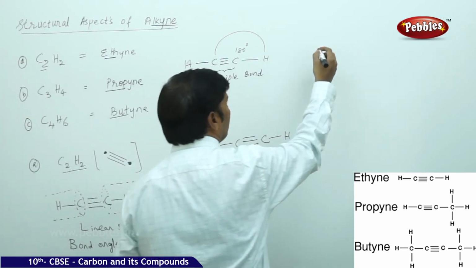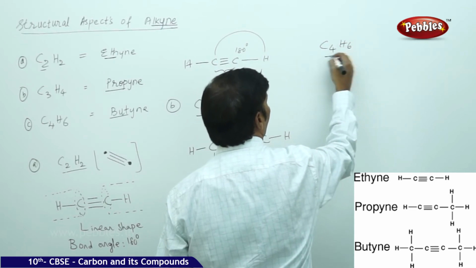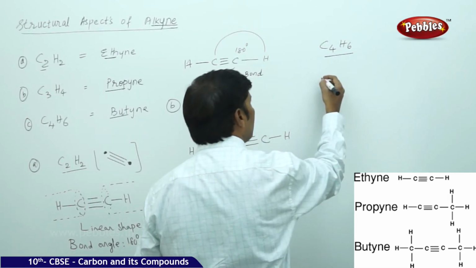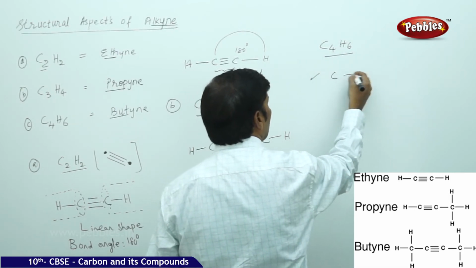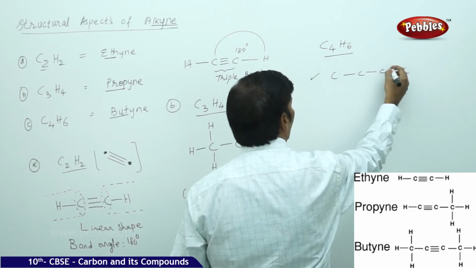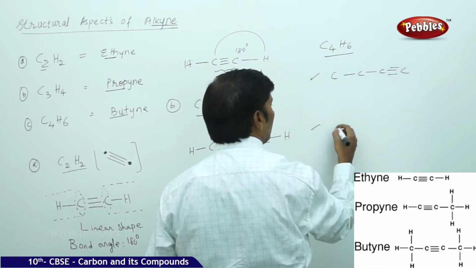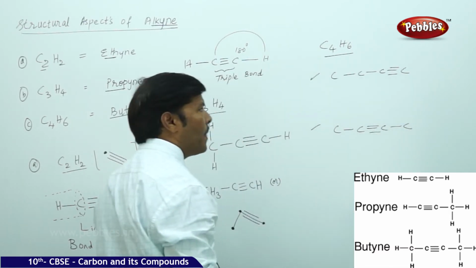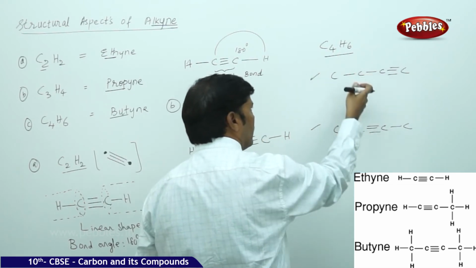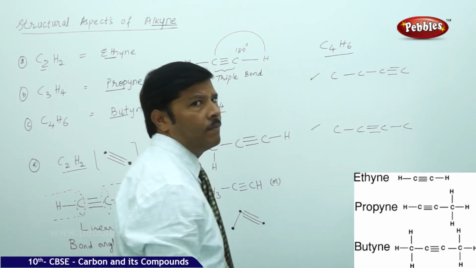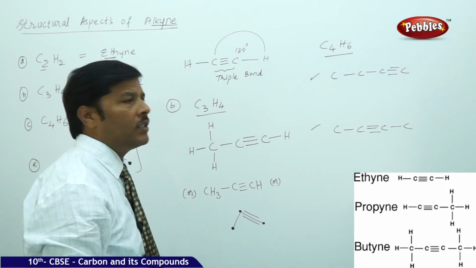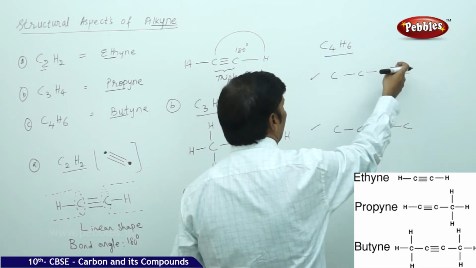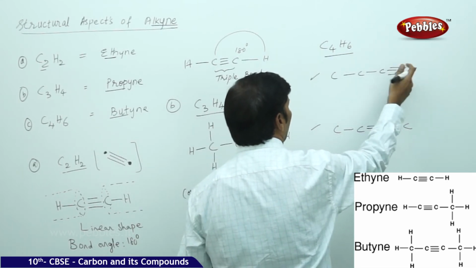Similarly, you go for butyne. C4H6 is butyne, number of carbons are 4. You can create a triple bond between any two carbons. One is, you can take 1, 2, 3, 4, and create a triple bond over here. Next, 1, 2, 3, 4, you can create a triple bond over here. So what is happening, these two structures are going to give isomerism. Alkynes give isomerism just like alkanes. Here you can see that if you want to satisfy the tetravalencies, for the first 2 carbons we have 3 bonds, triple bond.